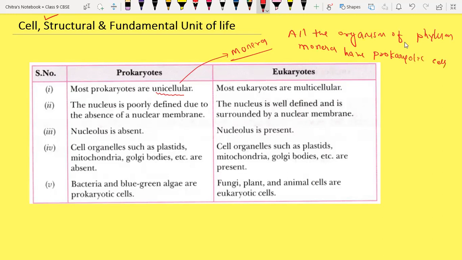You have to remember that phylum Monera. Most prokaryotes are unicellular, but eukaryotes may be unicellular as well as multicellular. In multicellular we have plants and animals, and in unicellular,